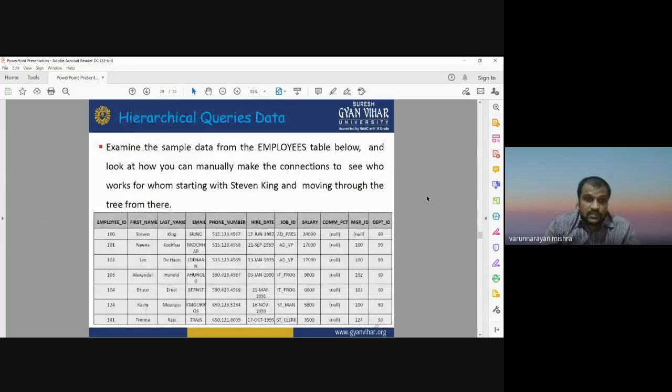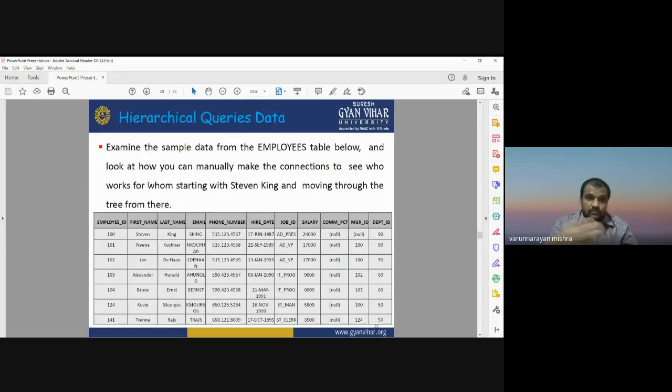Okay, this is an example showing how we can run the hierarchical query. Suppose we have simple data from the employees table below, and we are looking for the way in which we can manually make the connection to see who works for whom, starting with Stephen King and moving through the tree from there. This is the entire table. Now we are looking for who is the manager in that company, and who is the employee working under that manager.